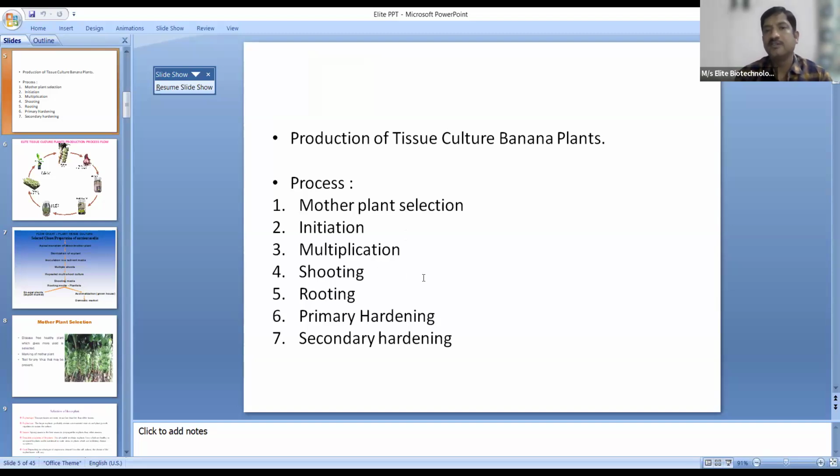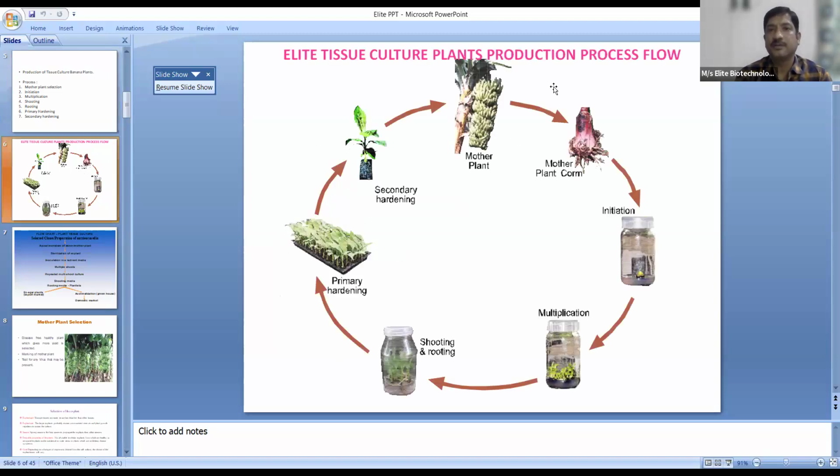Then we change the hormones in the media so that all the multiplied plants get leaves. At a later stage we go for rooting, where these plants get roots and completely develop into a plant in laboratory conditions. We call them hexagon plants. Then we take these plants to the nursery for primary and secondary hardening. This complete cycle takes around 7 to 8 months from mother plant to rooting, and 3 months in the nursery for primary and secondary hardening, depending on the variety.